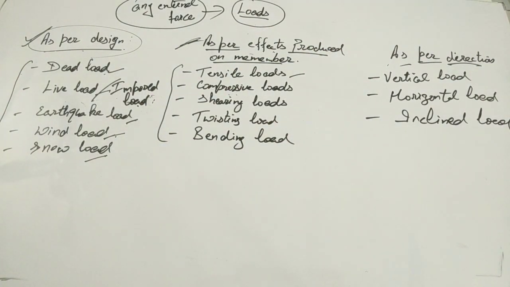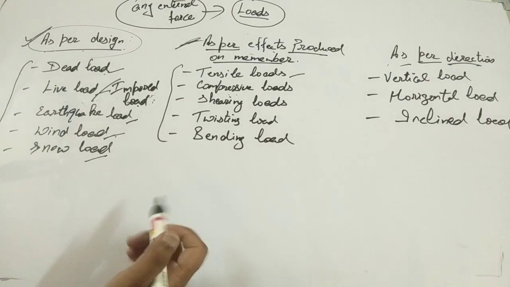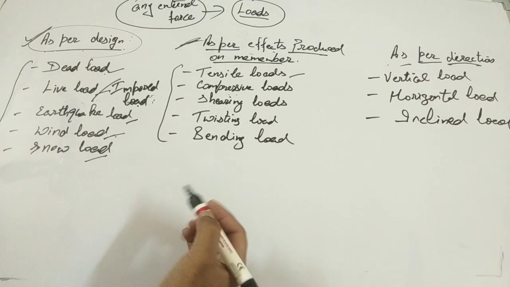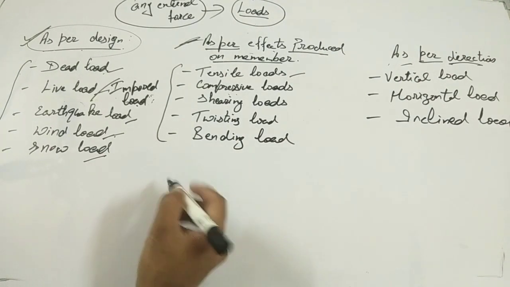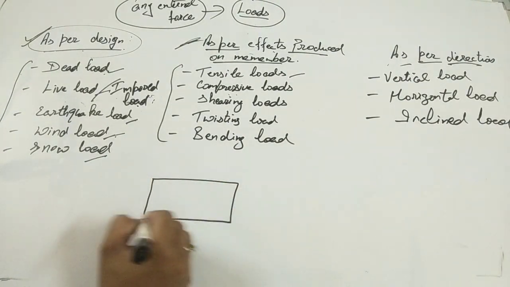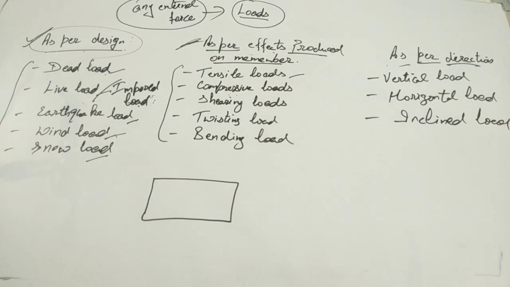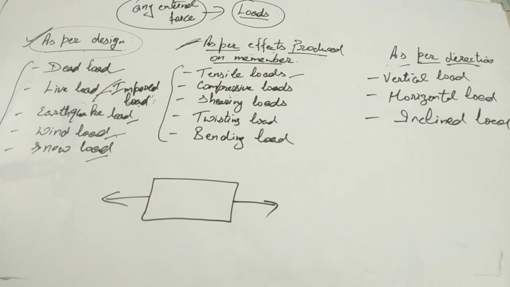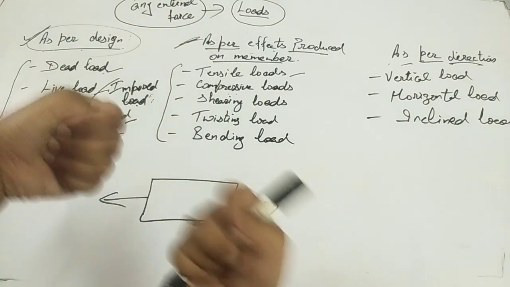The loads which tend to pull the member in the direction of its application are called tensile loads. Clear, guys? These loads produce elongation in the direction of their application. We'll try to understand with the help of a diagram. Suppose this is a piece of any block, any rubber, and the load is acting here as two equal and opposite forces away from the surface of the body, from both sides. So this is known as tensile load, or you can say pull from both sides.